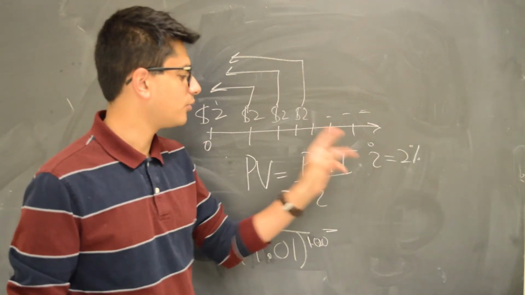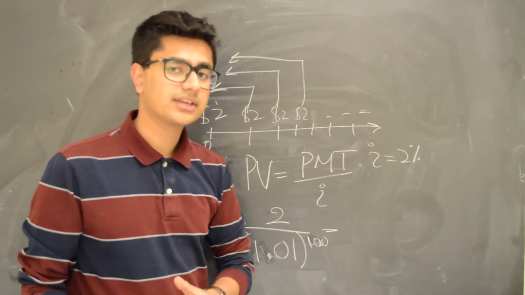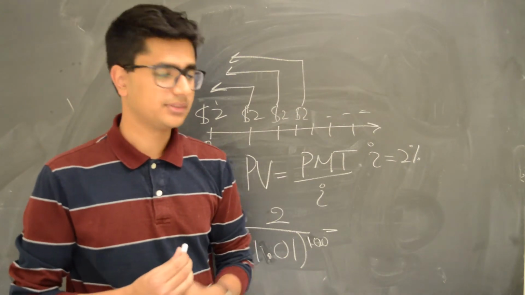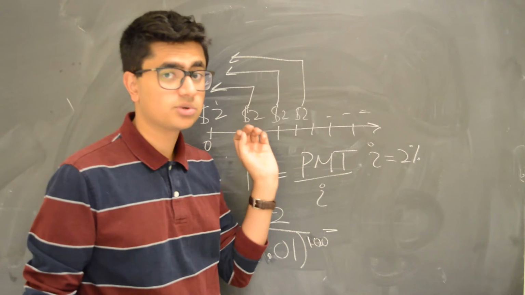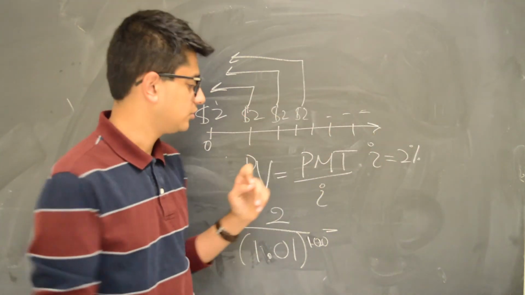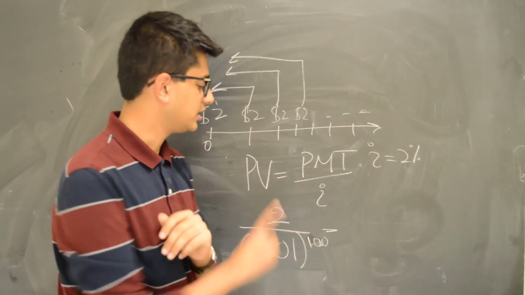And this is how we get this formula. There's a way of deriving it, but that's not really important for the purpose of this class. It's important to understand that in the future, your money is going to be infinity. Discounted back, though, you can find a finite value for it using this formula.